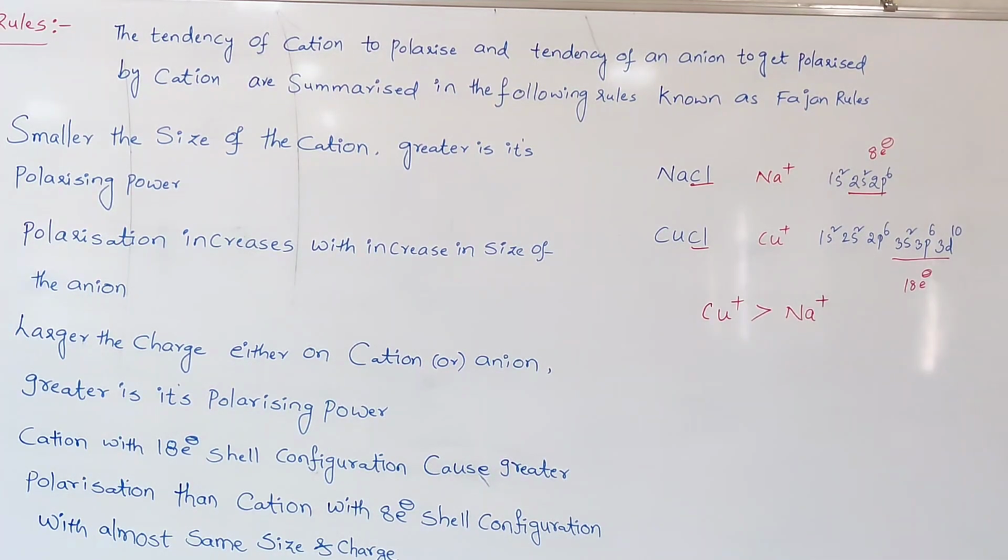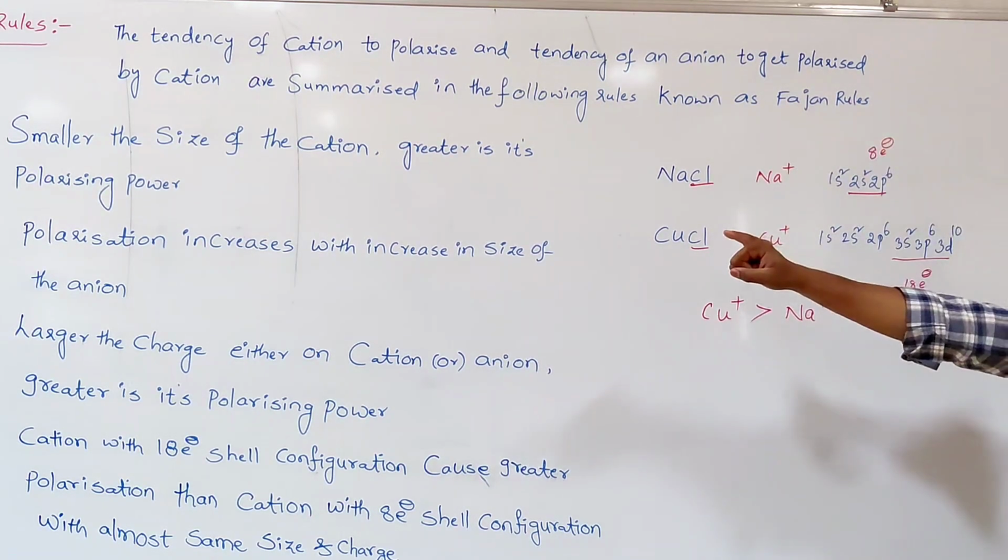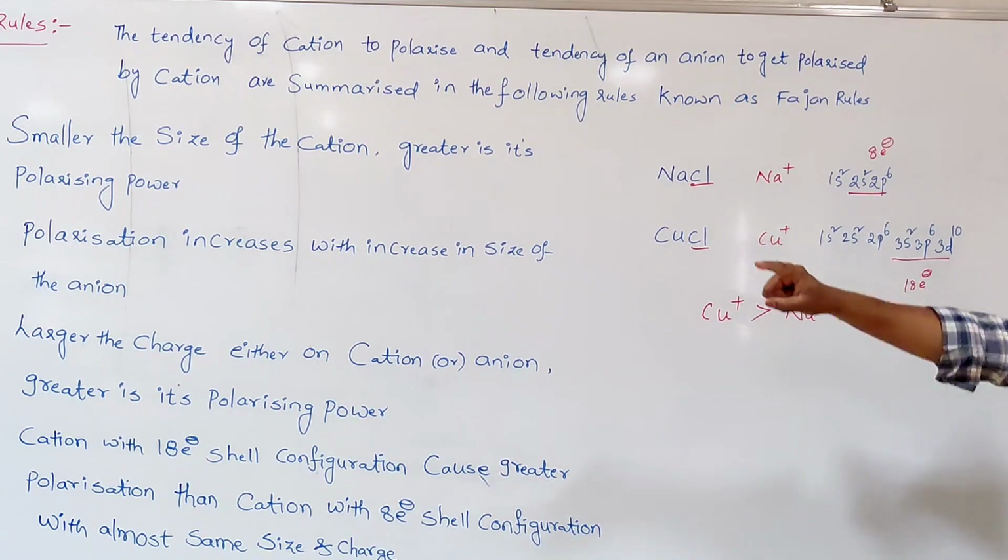The simple reason we have already studied in periodicity of properties. You can observe Na+ and Cu+. In Cu+, in addition to the s and p subshells, the d subshell is present. The d subshell has poor shielding power. When poor shielding power is there, what happens to the effective nuclear charge on the outermost electrons?